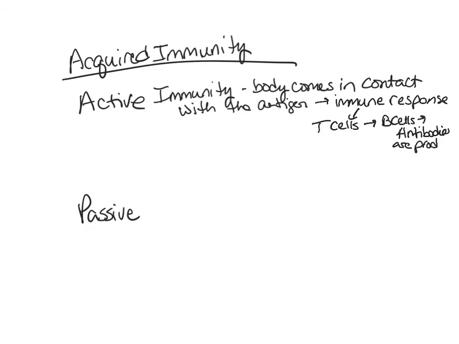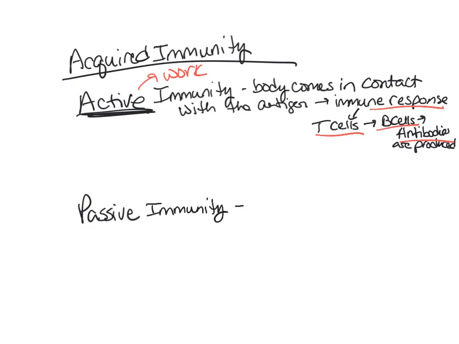The reason why we call this active is because it's a very active process. The body is working. It takes work for the body to respond, for the T cells to become activated, for the B cells to become activated, for antibodies to be produced. The body is actively working to do that. In passive immunity, on the other hand, antibodies are just given to someone from an external source.